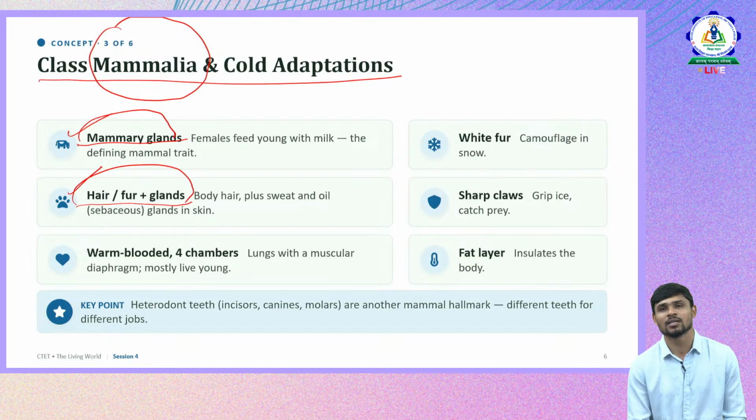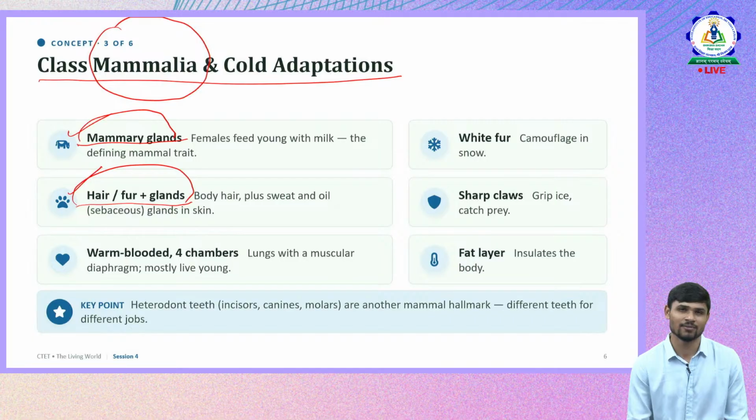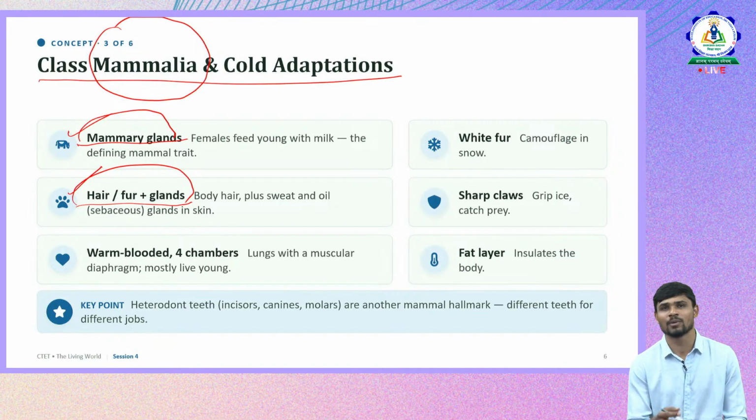Why I am saying giving birth directly is not a definitive characteristic of mammals is because there are mammals which lay eggs. There are egg-laying mammals also. Okay, so we should be very careful, and we shouldn't think that all mammals directly give birth to their young ones.